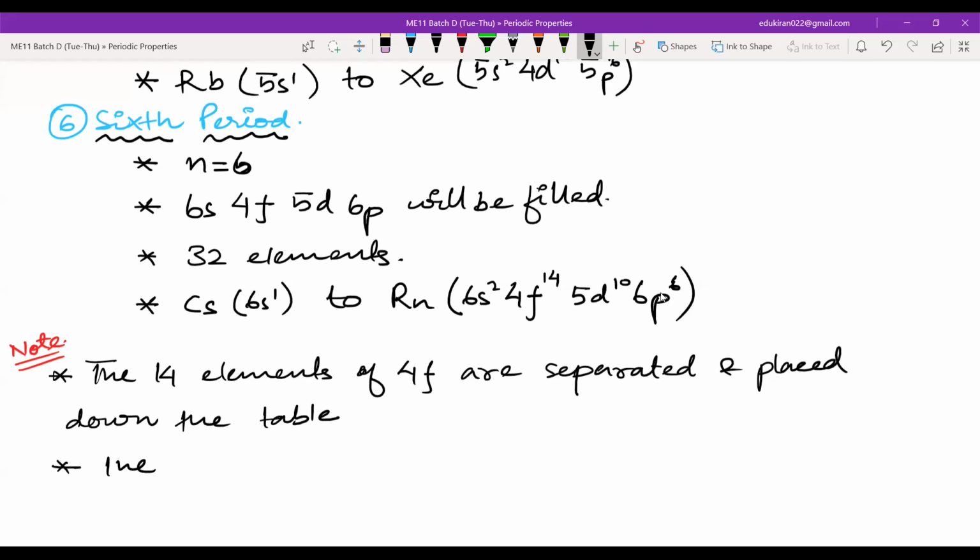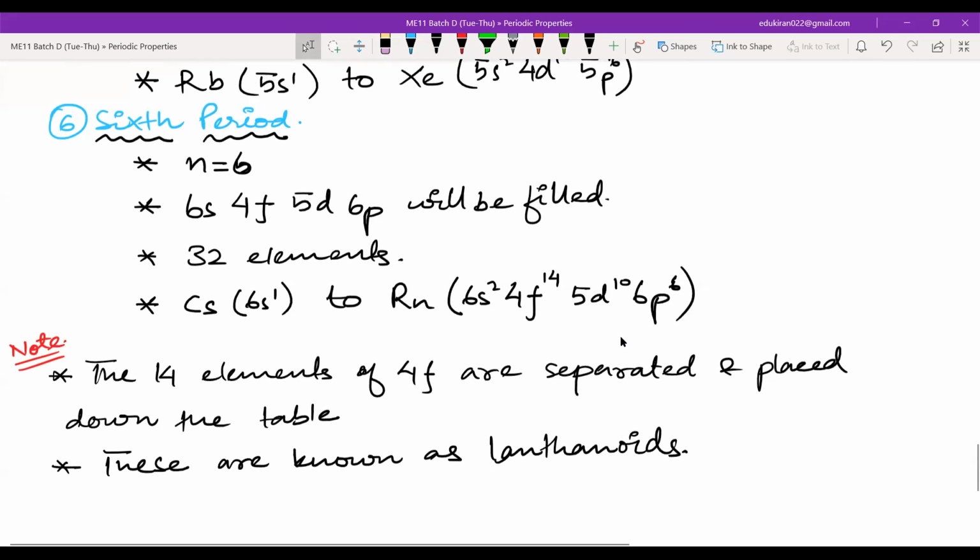These 14 elements are known as the lanthanide series, or lanthanoids in short. You must have seen the periodic table.